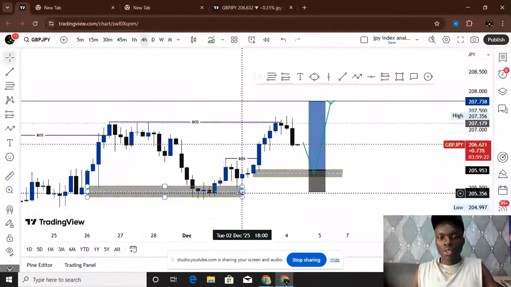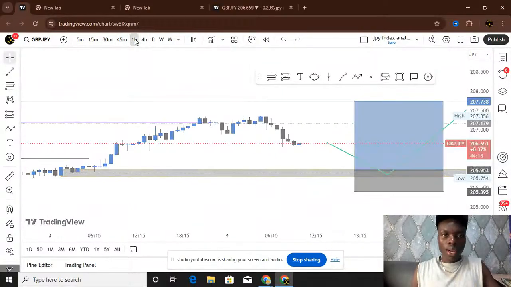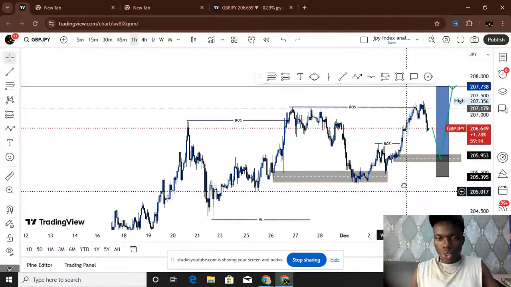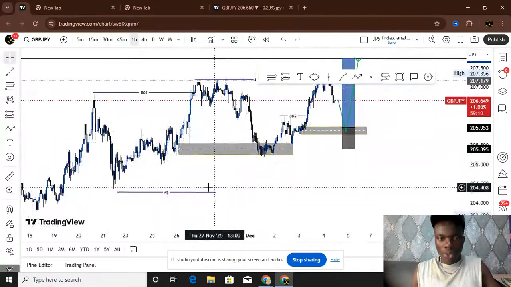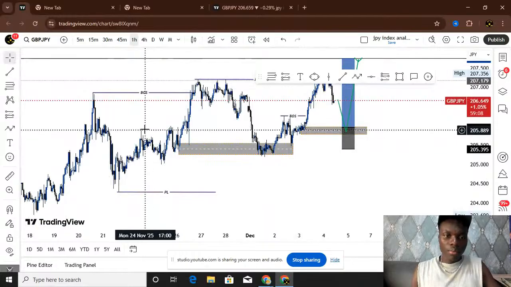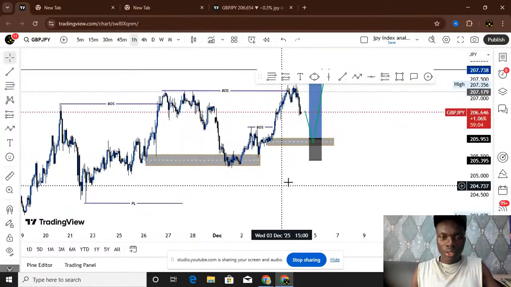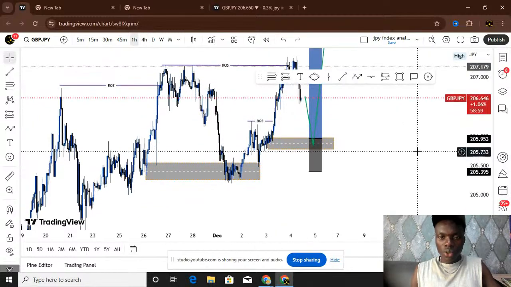I'm not going to execute yet. I'll go down again to the 1 hour or the 45 minute to check my zones, how everything is placed and how my things are positioned. You can see that on the 1 hour time frame, we still have zones here that we can draw. We can get this zone, and that particular zone.